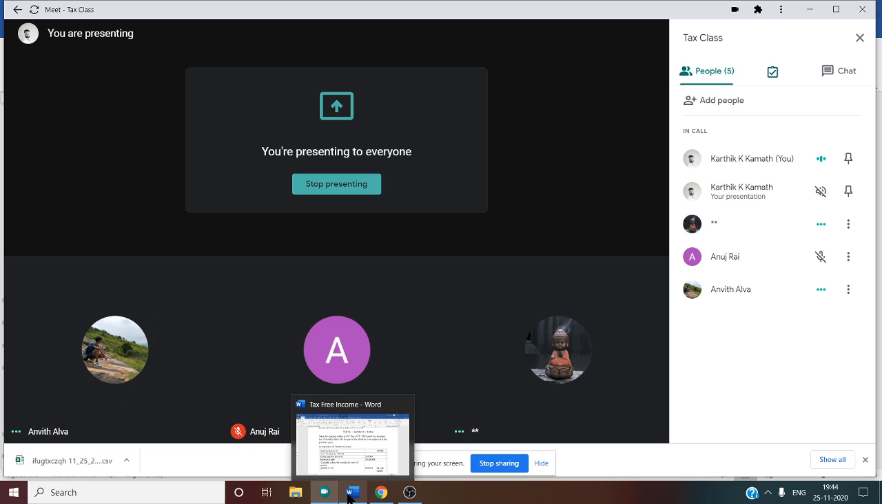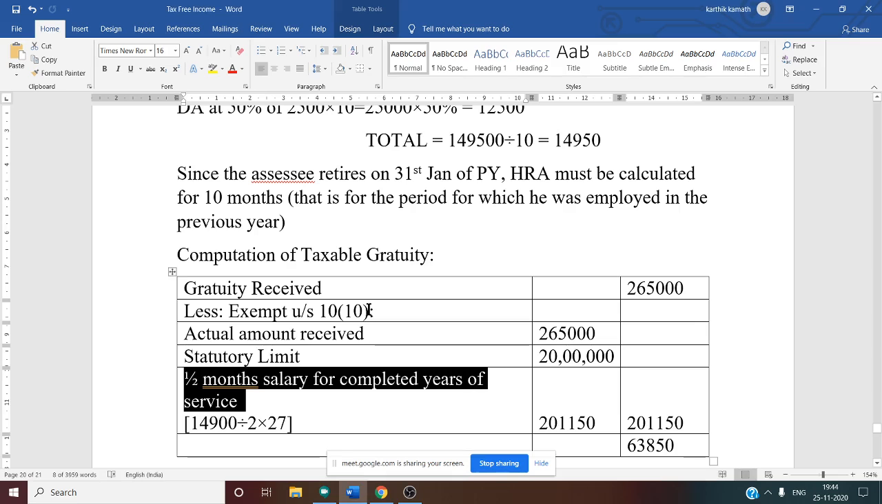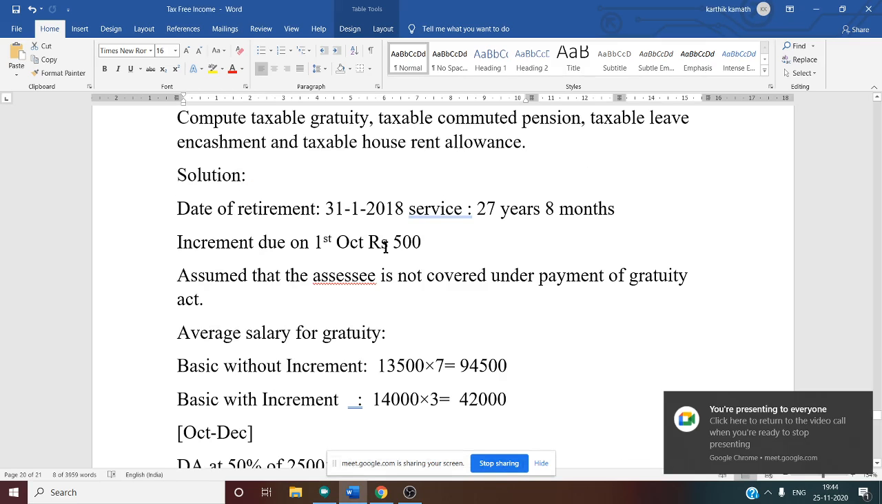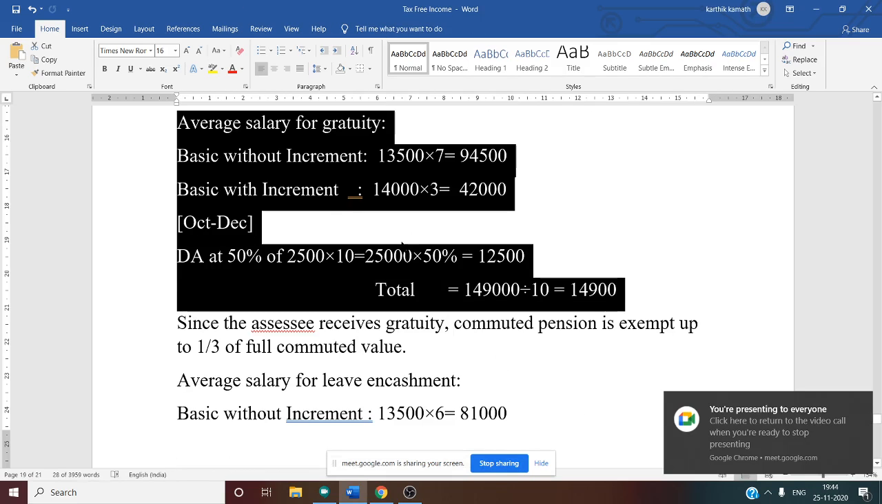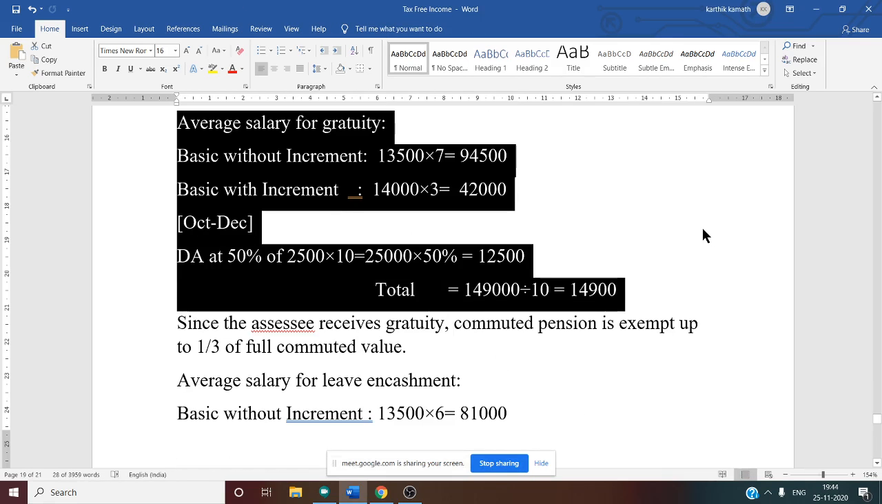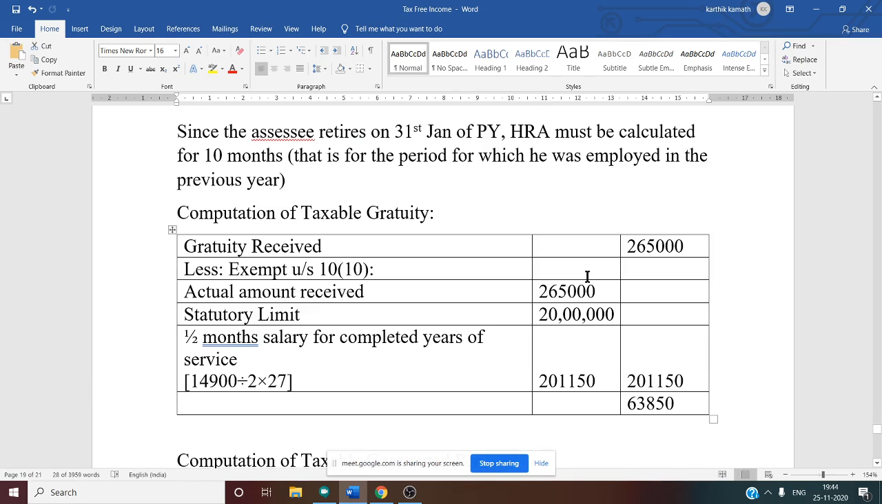In this case, we have to consider the average salary of the last 10 months that we have already calculated. Where have we calculated? See this working note. What is the answer? Not 14,500, it is 14,900. Yes, 14,900 is the average salary of the last 10 months.